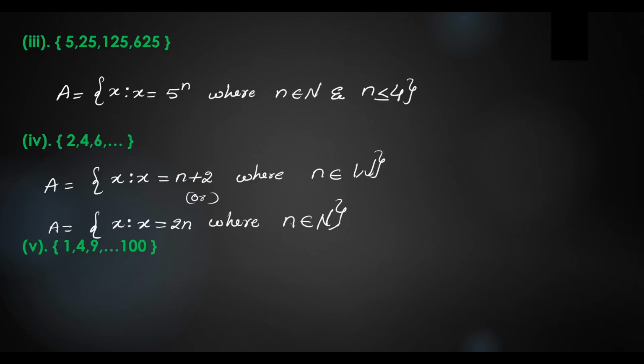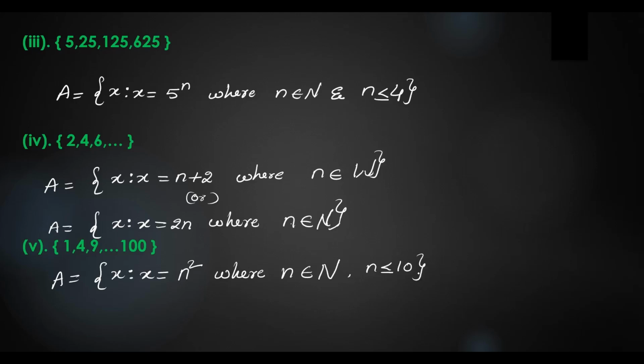What's the next question? We have 1, 4, 9, 100. So we can write A is equal to set of x such that x is equal to n square, where n belongs to capital N, n less than or equal to 10.